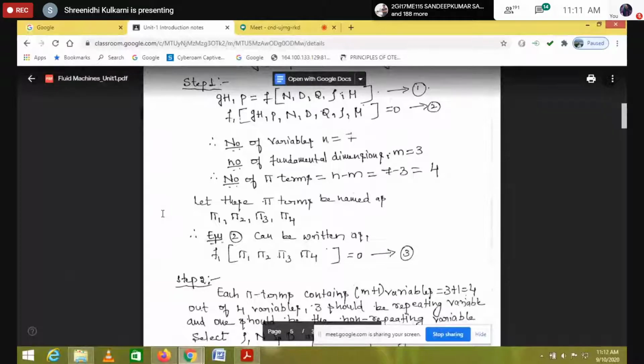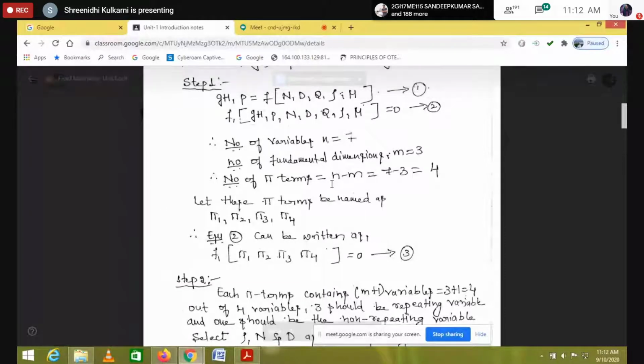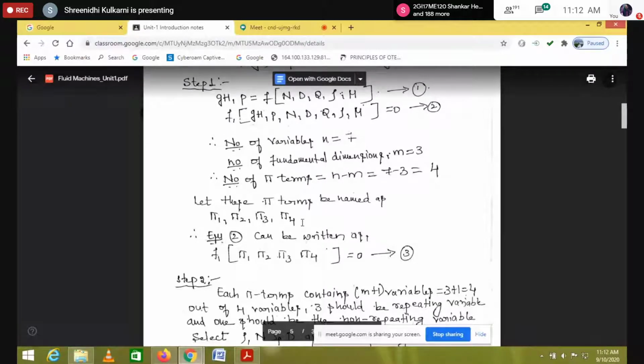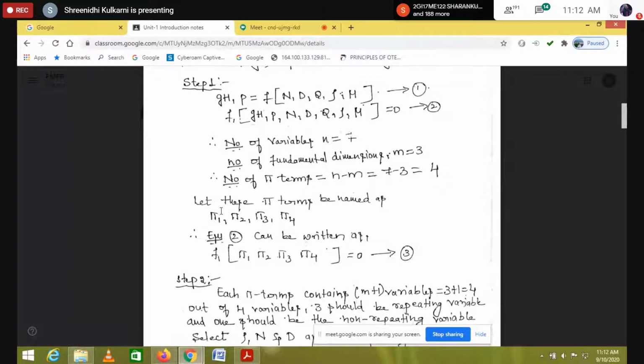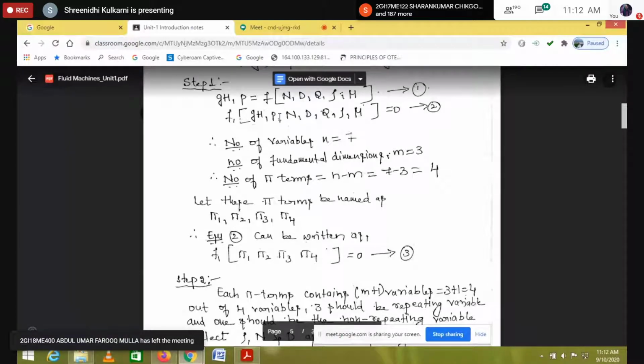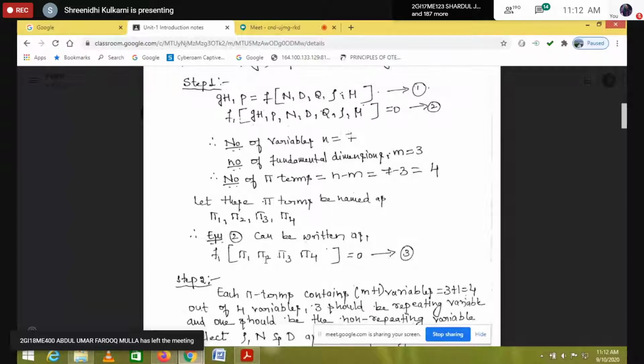So the pi terms are pi 1, pi 2, pi 3, pi 4. Equation 2 is then a function of pi 1, pi 2, pi 3, and pi 4 equals 0.